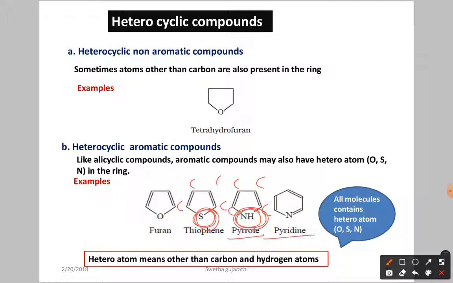Next, pyridine. Here you can see we have nitrogen, and the remaining are carbon atoms. So what you have to observe is that all these molecules contain a heteroatom like oxygen, sulfur, or nitrogen. If an atom other than carbon and hydrogen is present in the ring, the compound is called a heterocyclic compound.